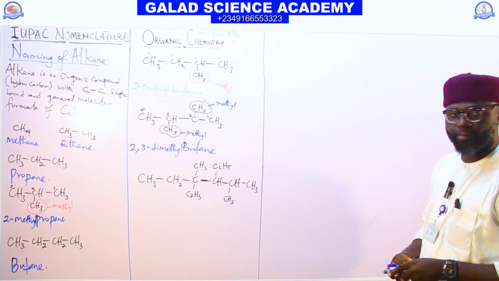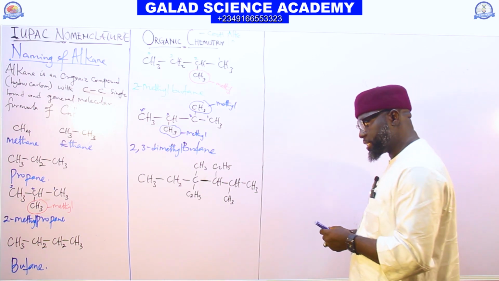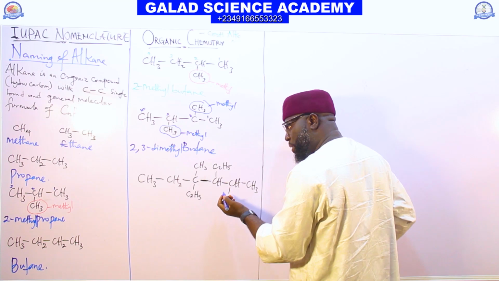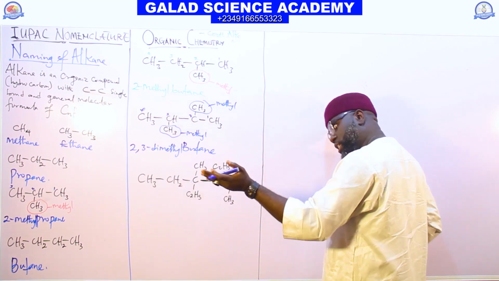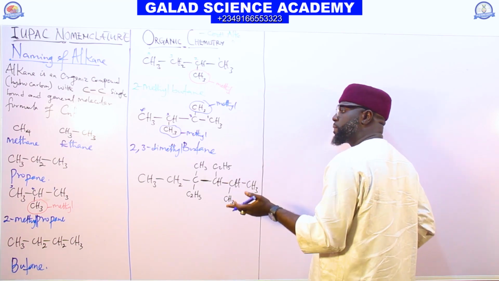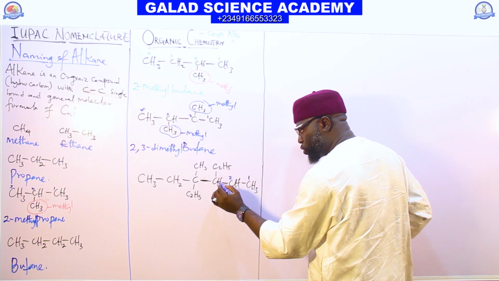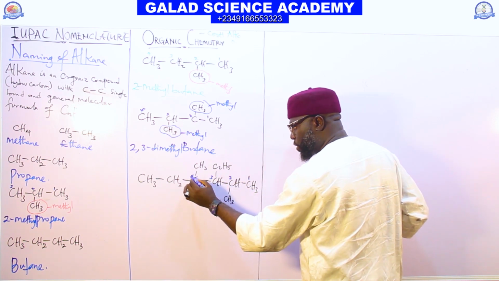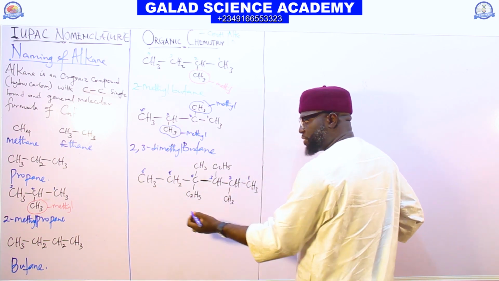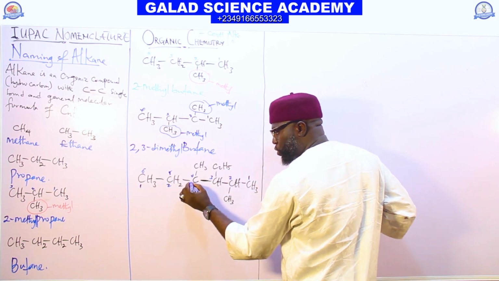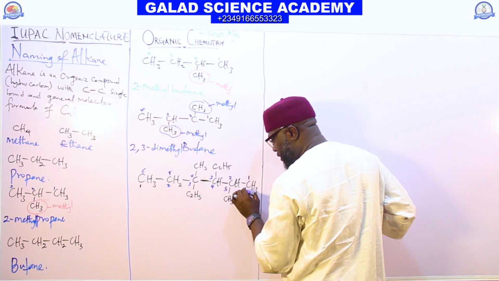What will be the name? Let's start. You can start your naming from here or from here, but consider the rules I gave you before. Starting from here it is 1, 2, 3, 4, 5, 6, or if I start from here, it will also be 1, 2, 3, 4, 5, 6.